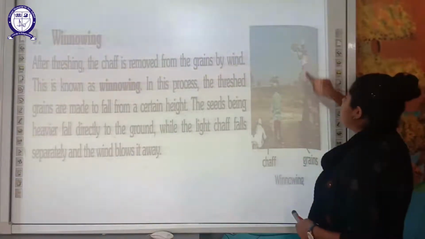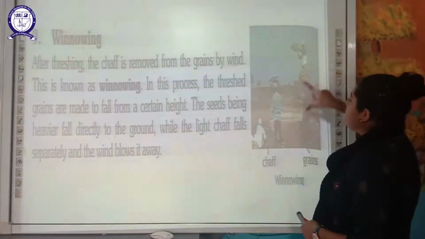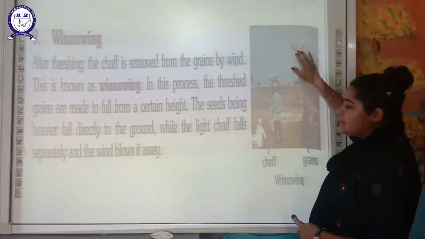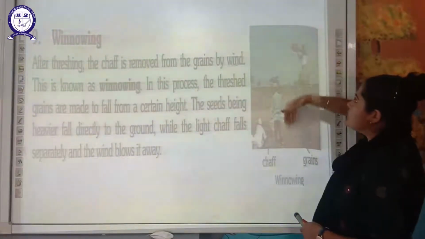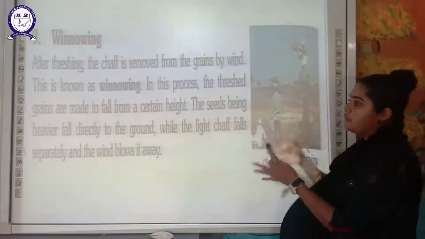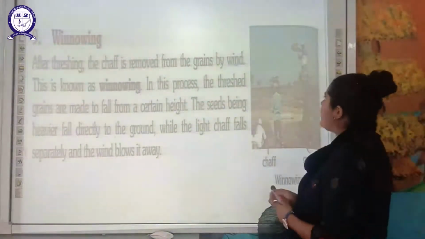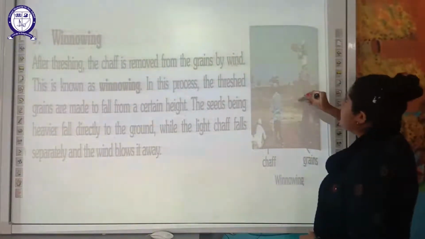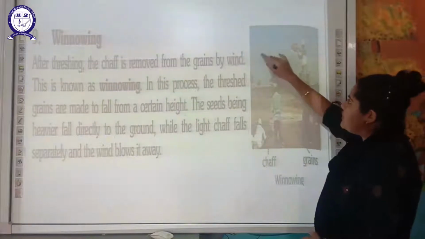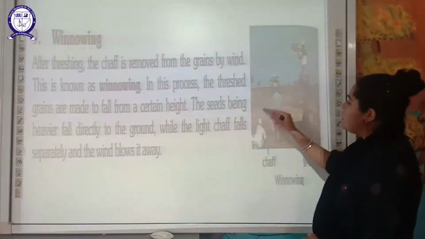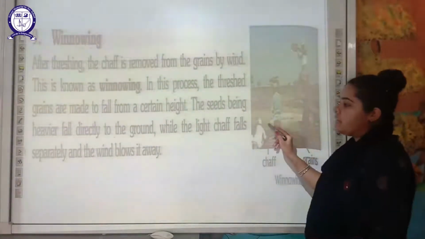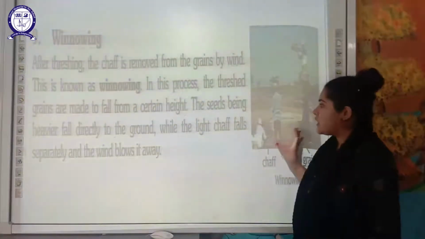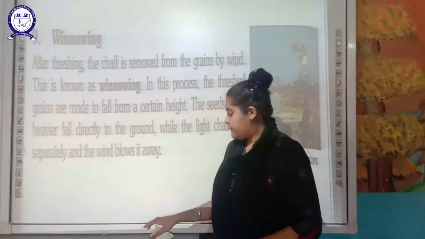This farmer is standing at a great height above the ground, and he is releasing those food grains along with the chaff. Then what will happen? The seeds, being heavy in weight, will fall straight on the ground like this, and the chaff, because of the wind which is coming, will be collected somewhere else, and so they are separated because the wind blows the chaff away. So this process is called winnowing.